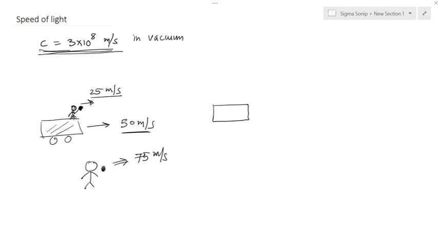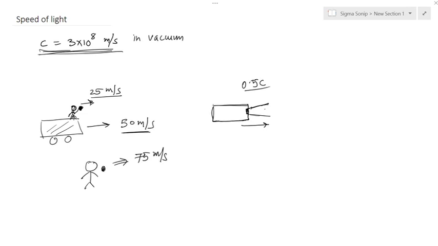But if you consider a similar example, suppose we have a railway carriage which is moving with substantial speed, close to the speed of light. Let's say it's moving with the speed of 0.5 c, which is half the speed of light, in this direction. Now at a certain instant I turn on a searchlight here, and this searchlight produces a beam of light, and that beam of light is traveling with the speed of c with respect to this trolley.